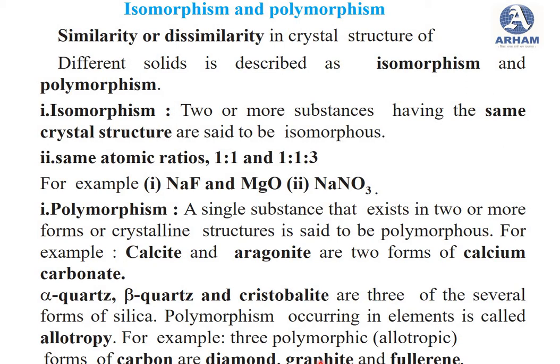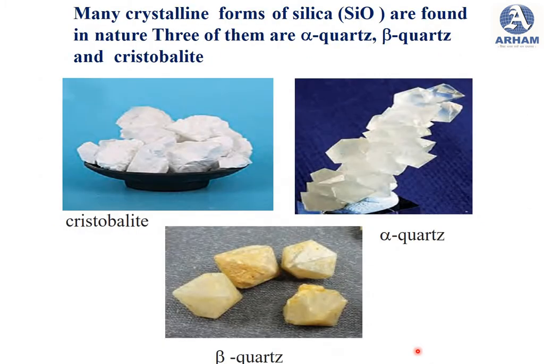Then this polymorphism occurring in an element is called allotropy. So if polymorphism is occurring in particular elements, it is called allotropy, or you might be familiar with the different allotropes of carbon like diamond, graphite or fullerene. So these are a few examples. Many crystalline forms of silica are given here, like this is cristobalite, alpha quartz, and this is beta quartz.